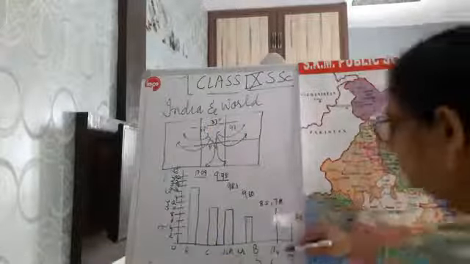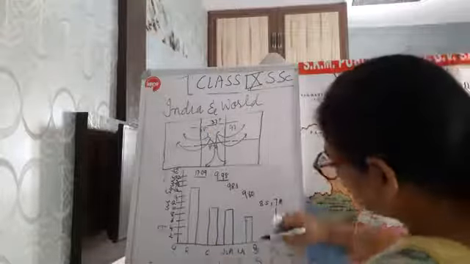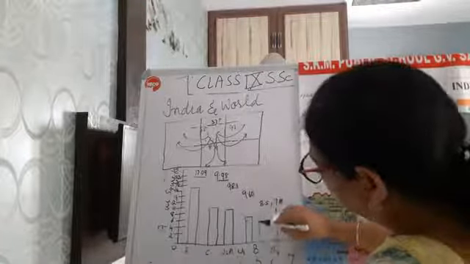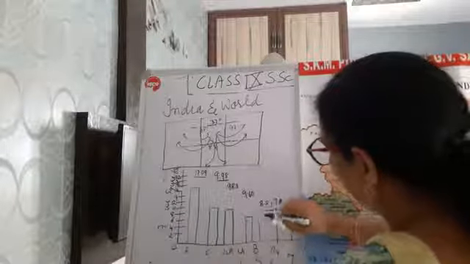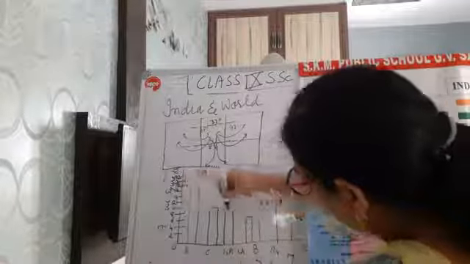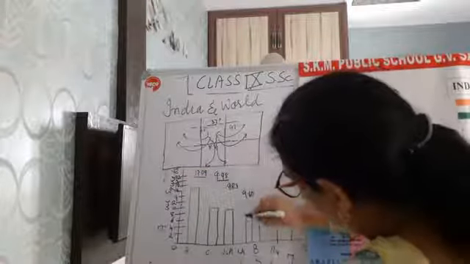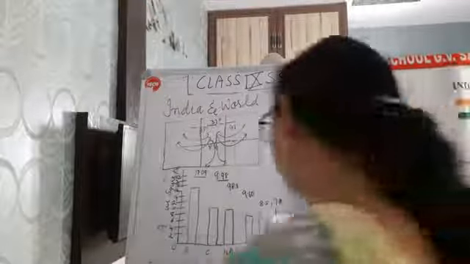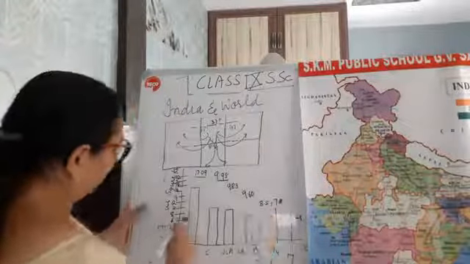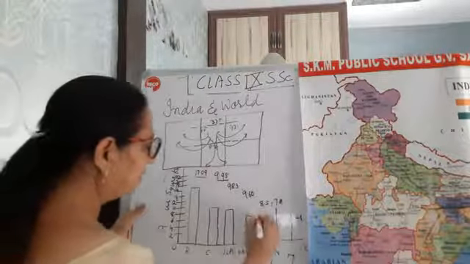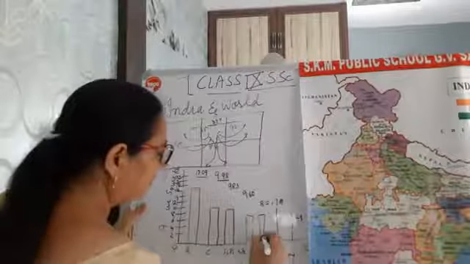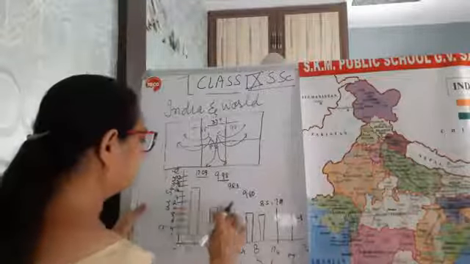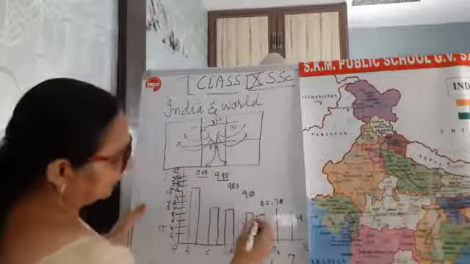Then we have to take Brazil. Brazil is somewhat 8.5, meaning 1 point lower than this one. You have to take it a little higher. Then you have to take this Brazil 8.51. It is somewhat here. We'll make it somewhat upper side. Okay. Then in this way you have to take this difference.